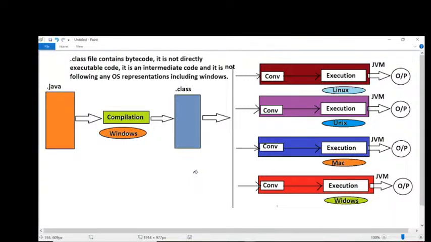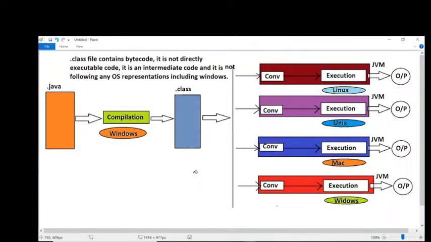No response, guys. Java is a platform independent programming language or not? Now I'm giving the conclusion. Java is a platform independent programming language because of the JVM, or not? If no JVM is available, there is no conversion mechanism. If no conversion mechanism, this is the same as the C programming language only. So Java is a platform independent programming language because of the JVM only.